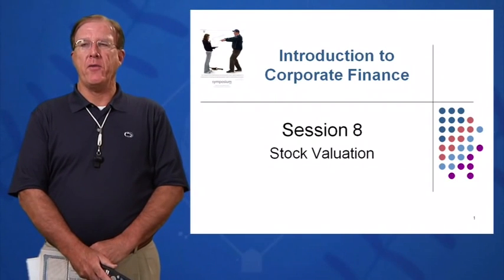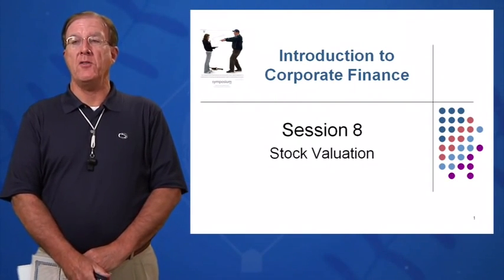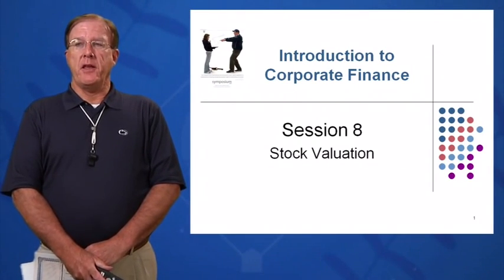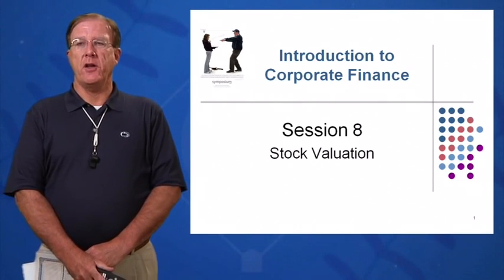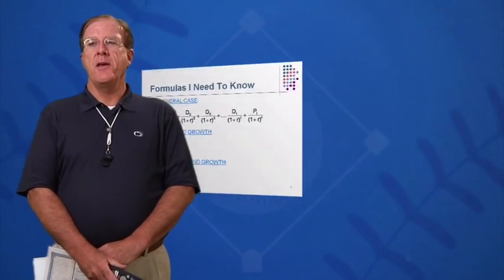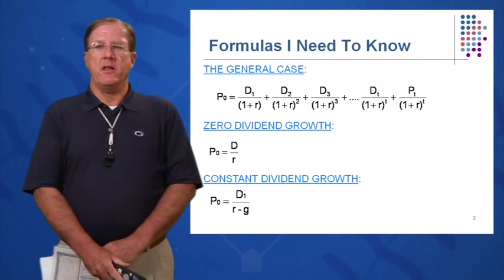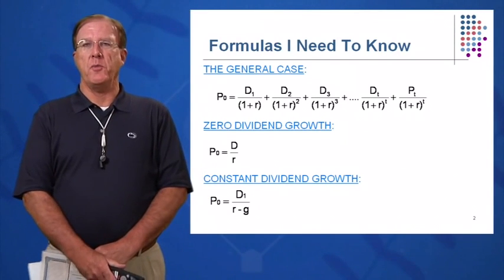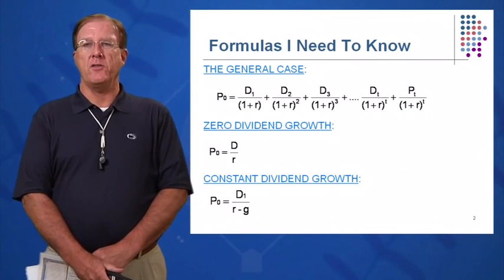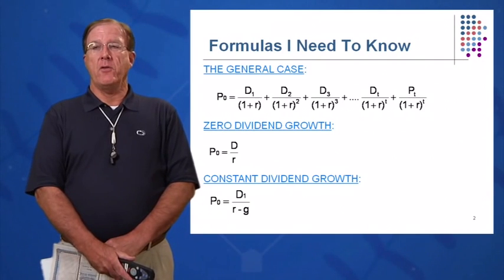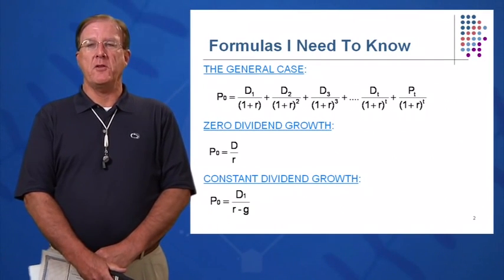We're here to talk about how we value a stock. We know now how to value bonds, and what are some of the general, generic models for valuing stocks. In general, you're going to see that stocks are much more difficult to value than bonds. There are several models. We don't know as much about the stock as we do about the bond.